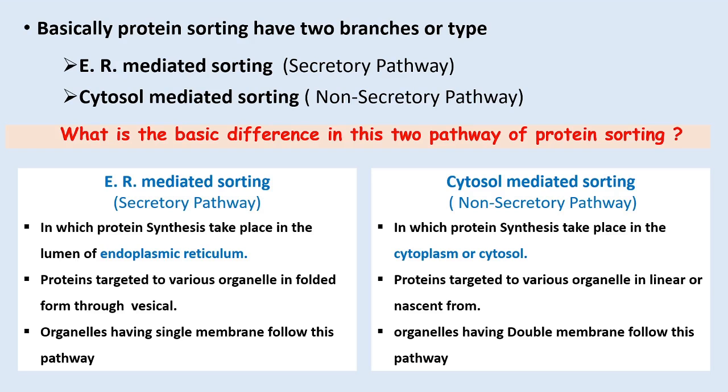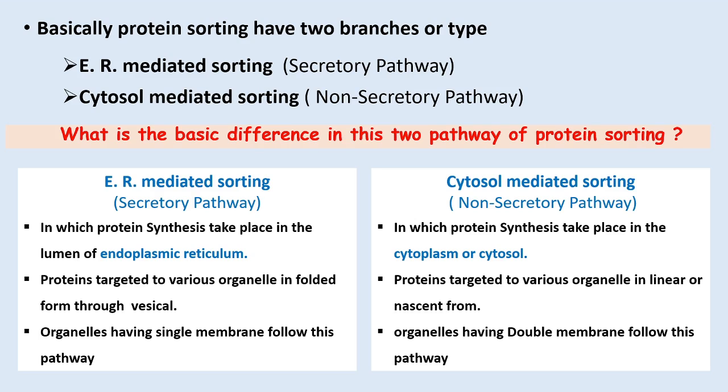As we have discussed in the previous lecture, protein sorting has two branches: endoplasmic reticulum mediated sorting, also known as the secretory pathway, and cytosol mediated sorting, known as the non-secretory pathway. So what is the basic difference between these two pathways?